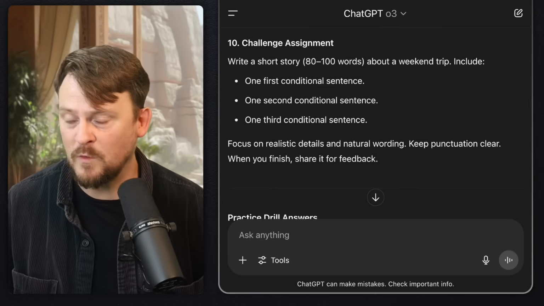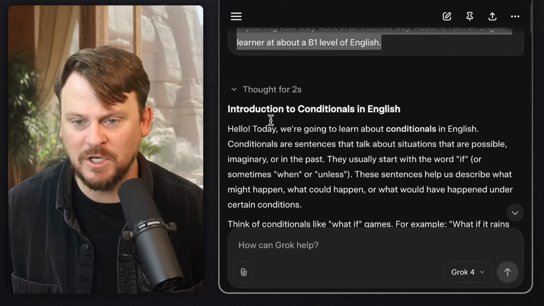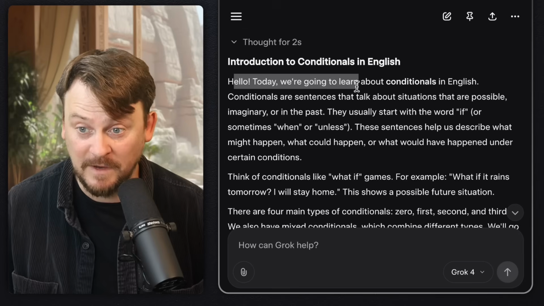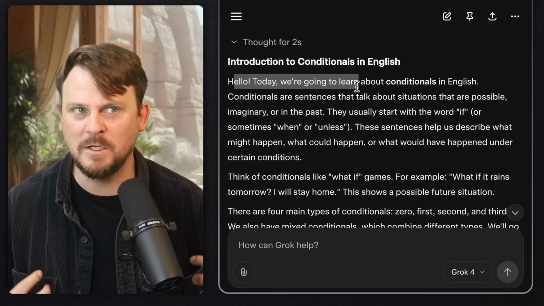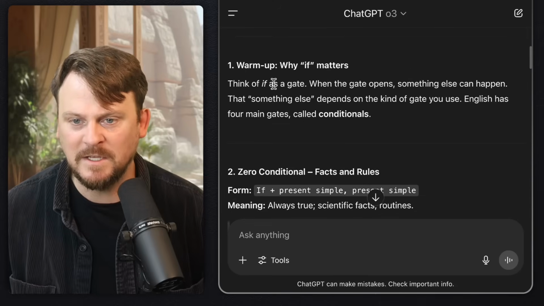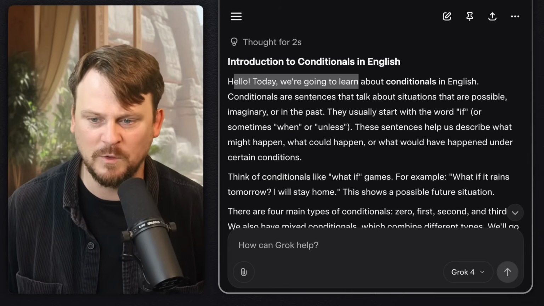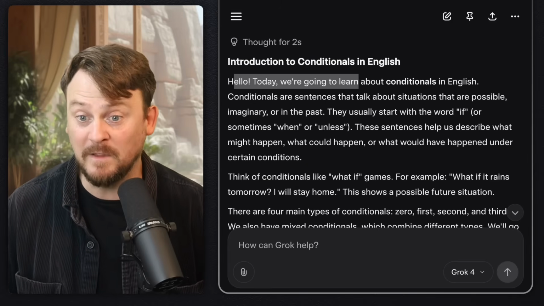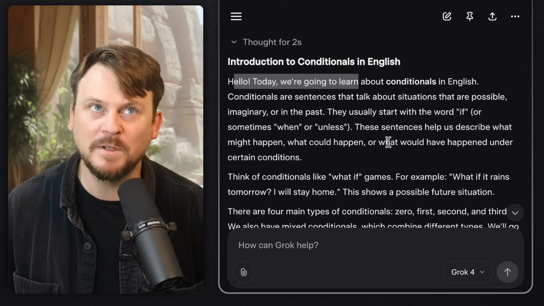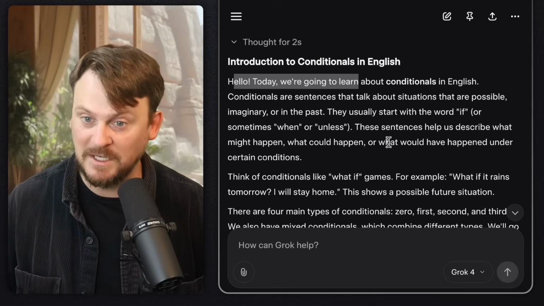Let's see what Grok 4 came up with. Exactly the same prompt. The introduction to conditionals in English. Hello, today we are going to... So this is already very different. It's framing it more like it's talking to me. With ChatGPT, it's not talking to me. Basically, it's just explaining it clearly. Whereas Grok 4 is taking sort of the teacher explaining something like it's talking, which isn't necessarily worse, but let's see if it's clear. One thing I will say, simplicity sometimes is better than complexity because it's easier to remember.